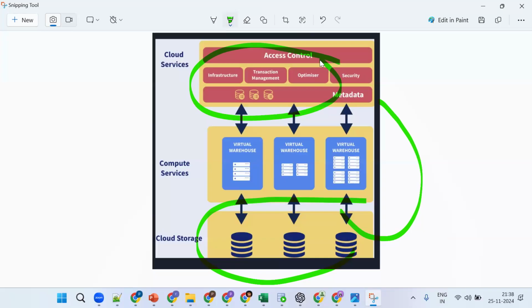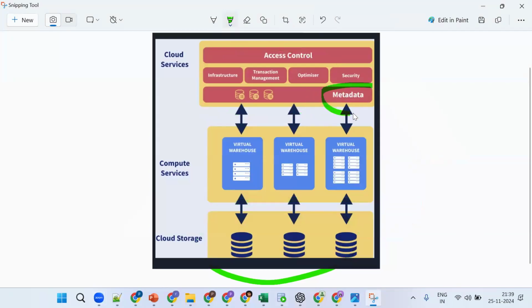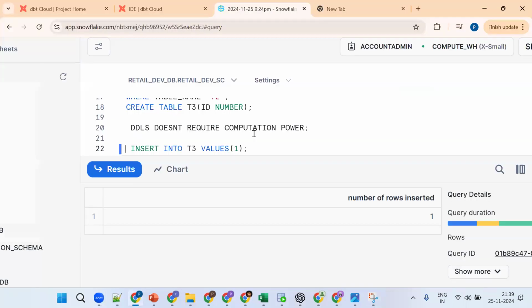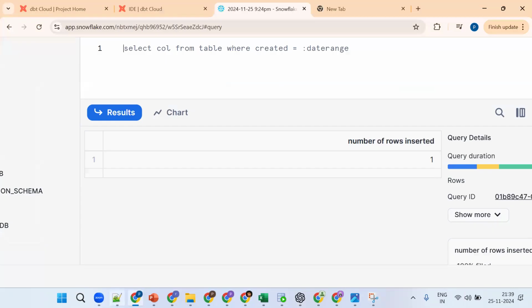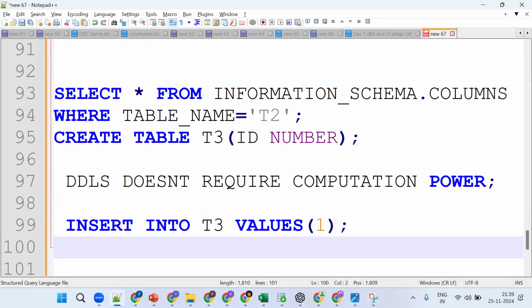So where will the table structure be stored? In the metadata, all the structures, everything. But the actual data will be saved in the cloud storage. One more time, I'll try to explain so that you get some clarity.